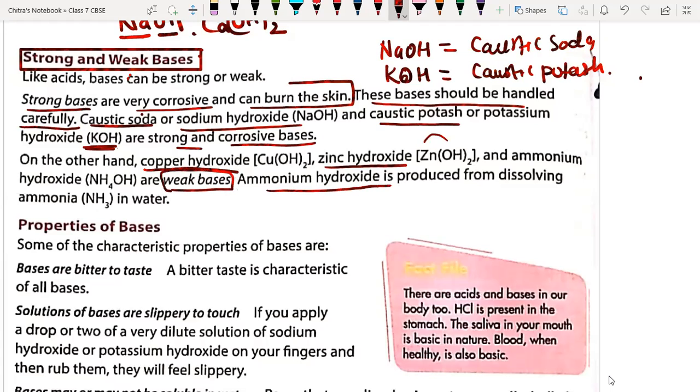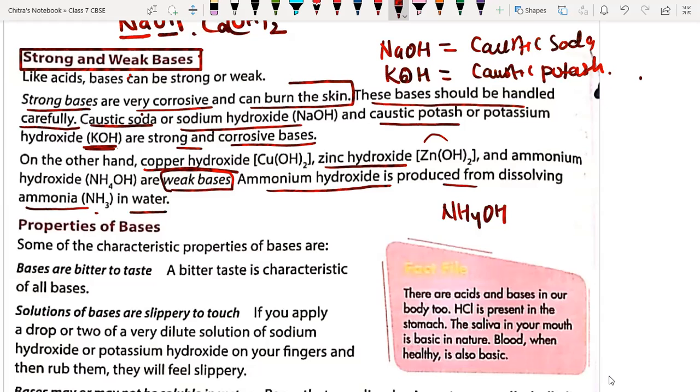Ammonium hydroxide is produced from dissolving ammonia, which is NH3, in water. So whenever we dissolve ammonia, it will form ammonium hydroxide, NH4OH.